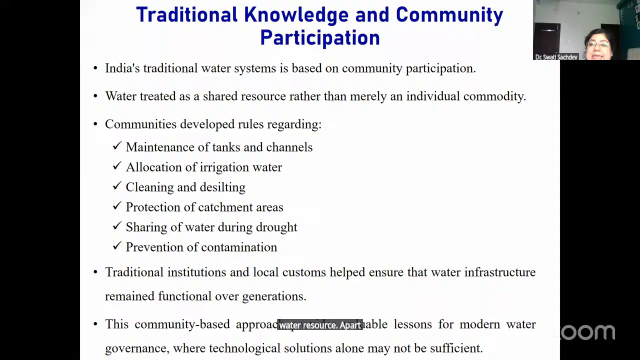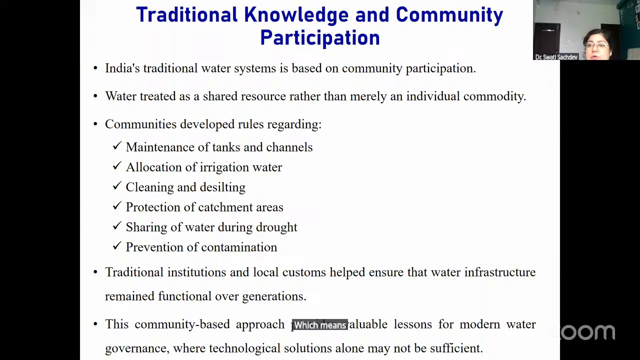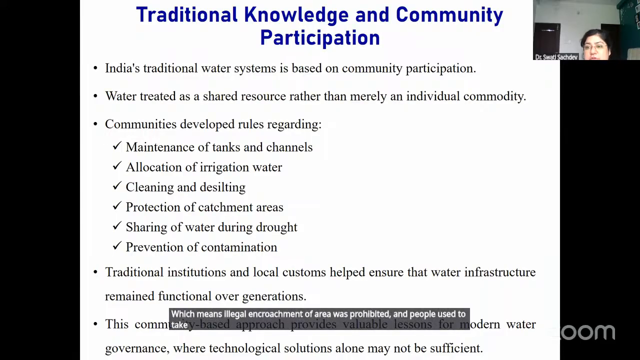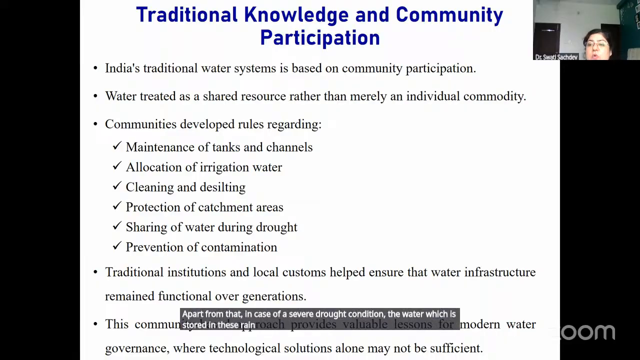Apart from that, the cleaning and desiltation, which is one of the important methods to keep your system functioning, was also done by the people in the community. Then protection of the catchment area, which means illegal encroachment of the area was prohibited, and people used to take care that no one can illegally encroach in those areas. Apart from that, in case of severe drought conditions, the water which is stored in these rainwater harvesting systems was shared among the people living in that community.